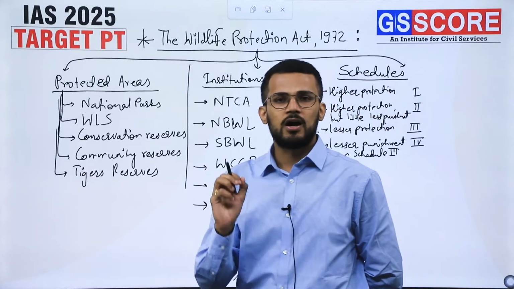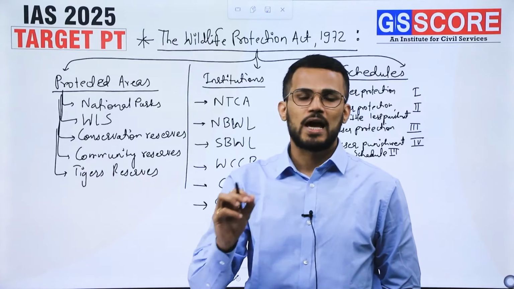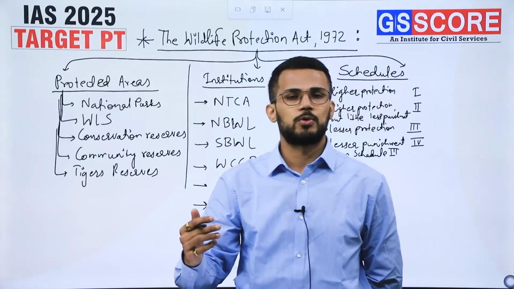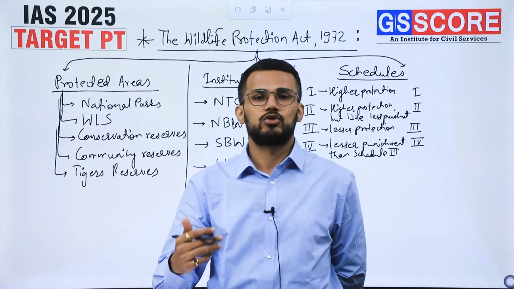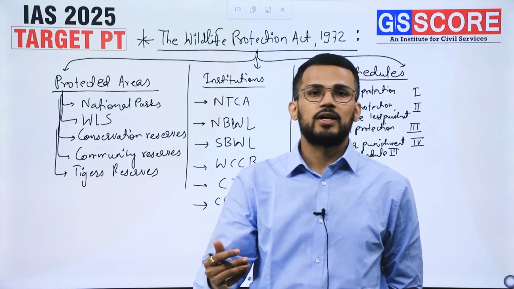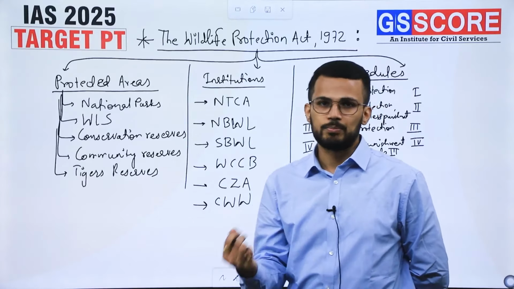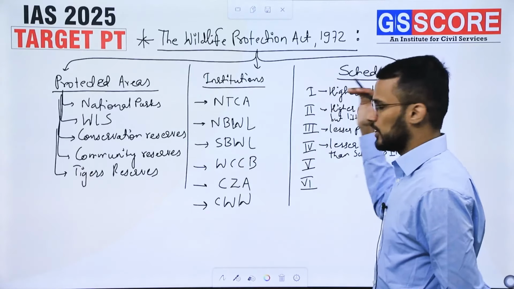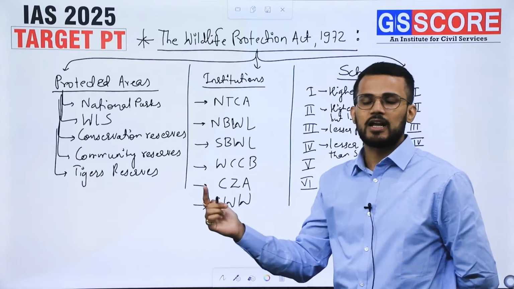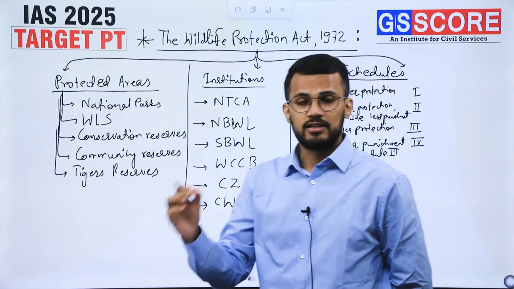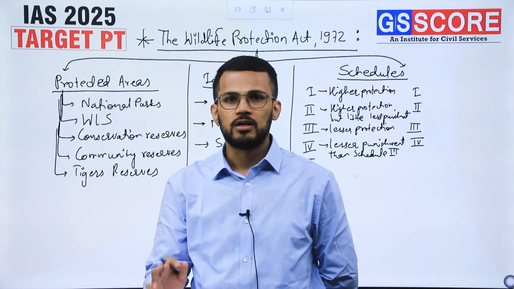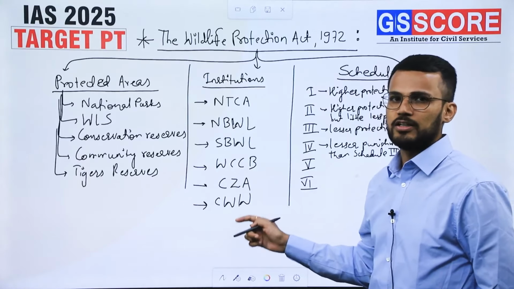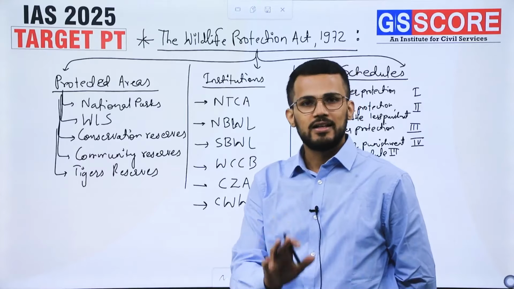So that is the first 4 schedules. The first 4 schedules are related to the protection of animals that we have in India, and those animals are given different levels of protection because any crime against those animals will attract different intensity of punishment, right? So that varies from Schedule 1 to Schedule 4. For Schedule 1, in case there is any crime against Schedule 1 animals, then the crime would be punished with the stringent punishment. But that is not the case for Schedule 4 animals. Any crime against Schedule 4 animals will attract little less punishment.